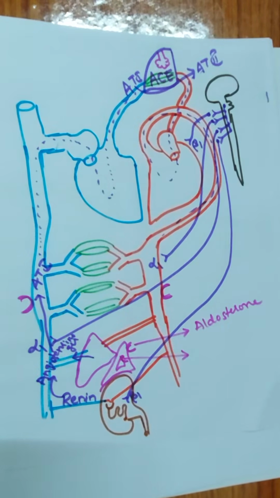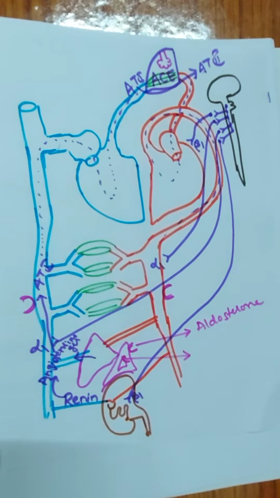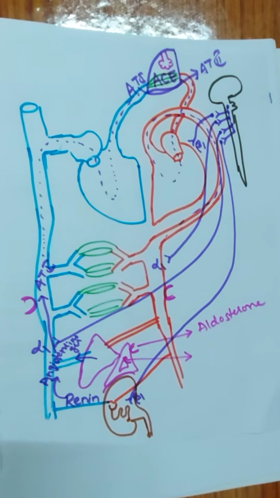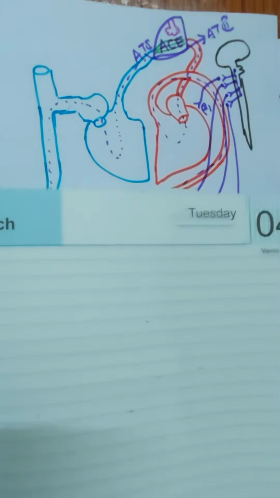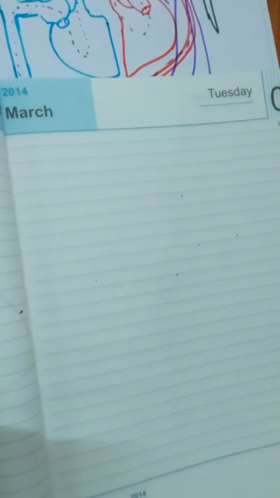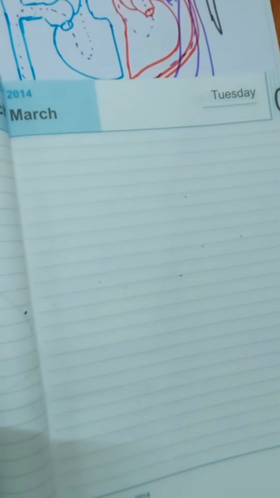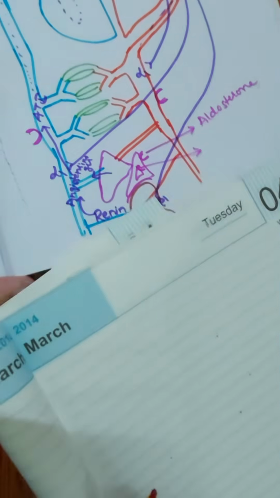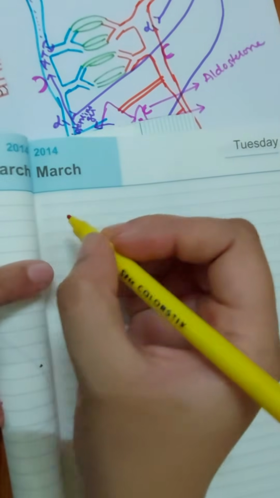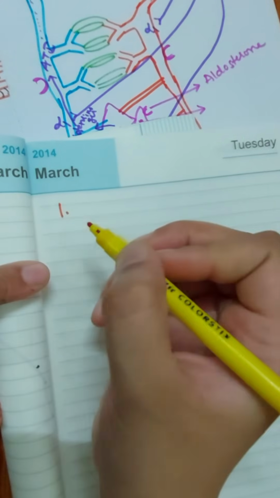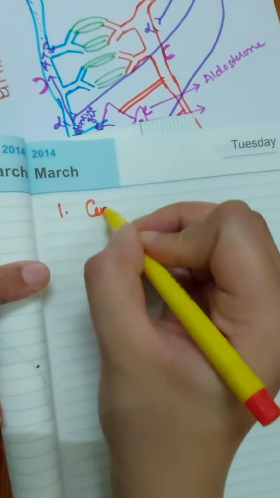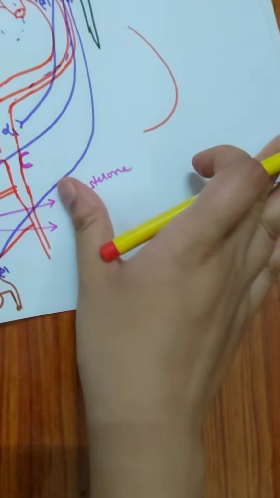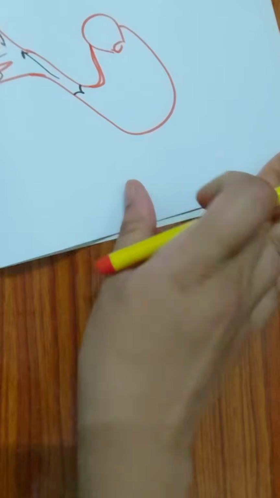Now very quickly, coming to the various classes of drugs that we are going to discuss for the treatment of hypertension. The very first class is the centrally acting sympatholytics. We can see the main villain is this sympathetic activation. So why not give a sympatholytic drug? That is, a centrally acting sympatholytic drug. So the very first class of drug that can be used in the treatment of hypertension is central sympatholytics. We'll make it here in this book.